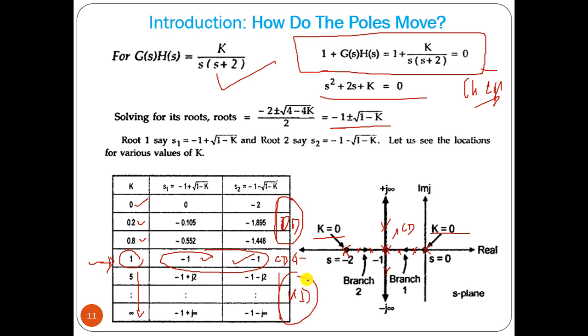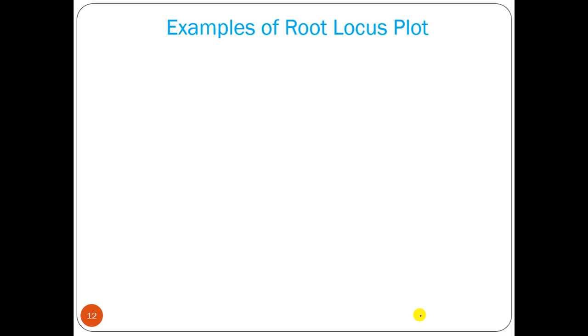So we can predict the system performance, and we can predict stability. If we find that the root locus, the plot of the locus of poles, goes into the right half plane, then we can say that for that particular value of k it will be an unstable system, and for a particular value of k it will be marginally stable. This is the way we can analyze the root locus.